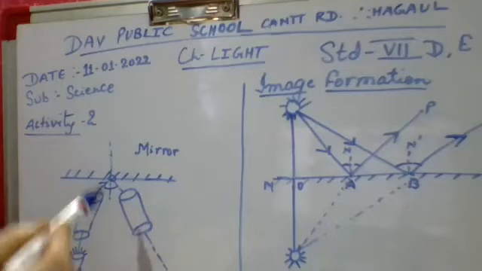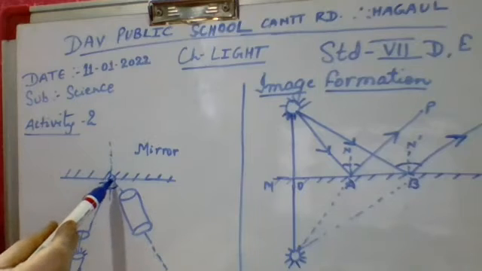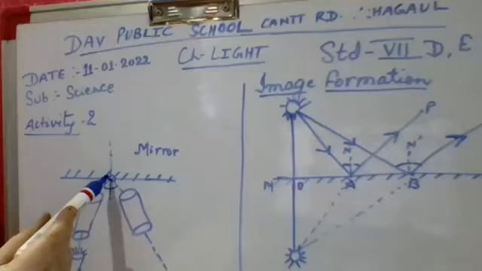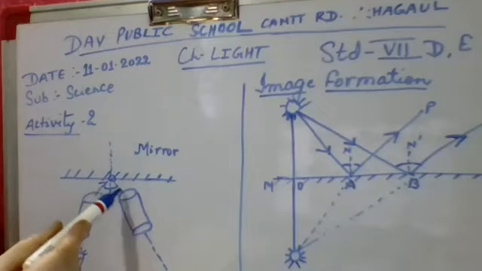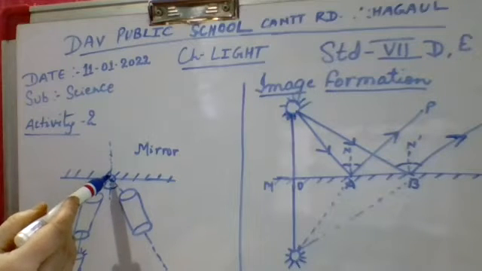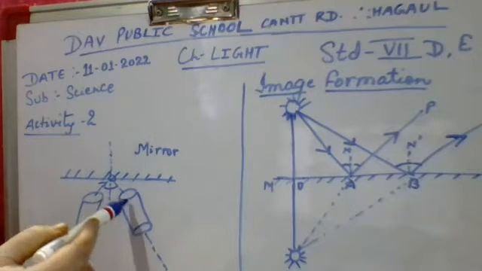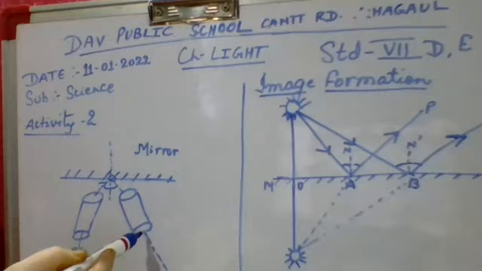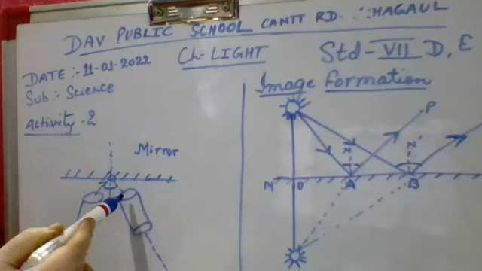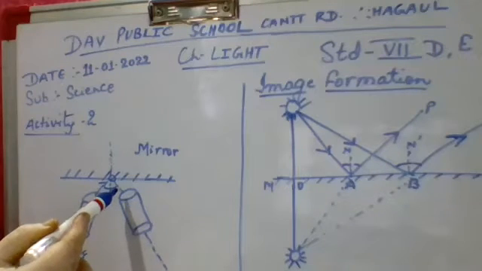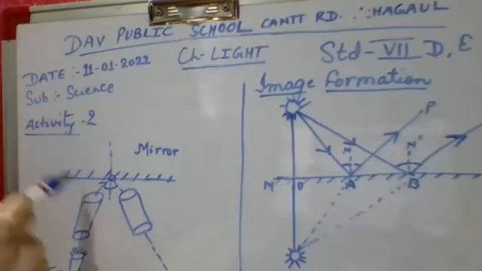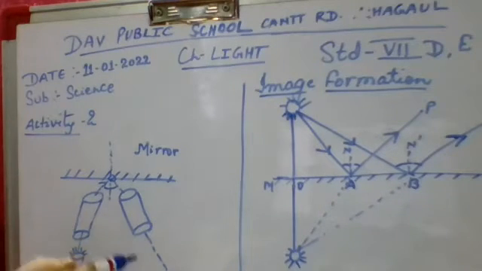Okay, now here, the second hollow cylindrical box you will fix in such a way that the ray is coming in the form of reflection, as it is getting reflected from the mirror and falling through this cylindrical tube. So this will be what? First one will be the incident ray, then the second one will be what? Reflected ray. Yes, your first one will be your incident ray, and the second one will be your reflected ray.